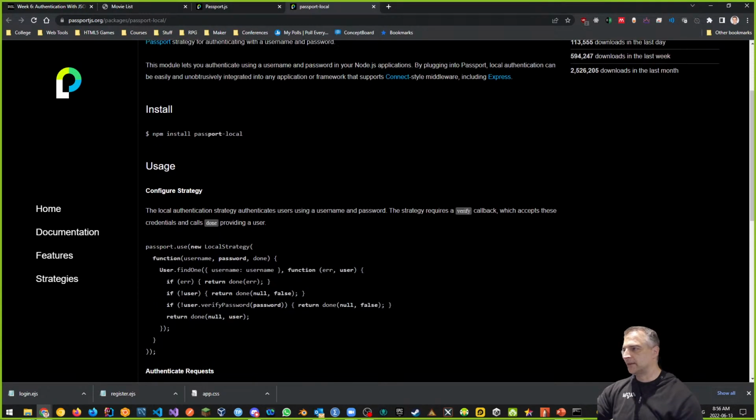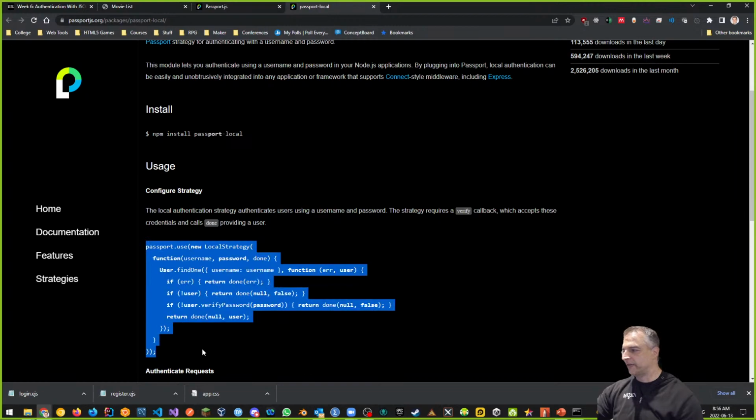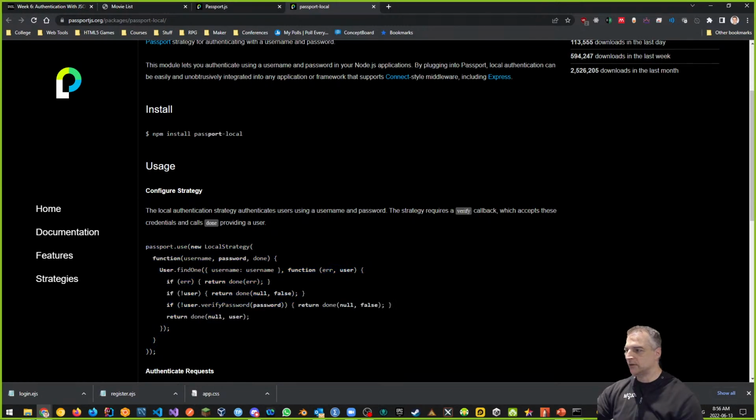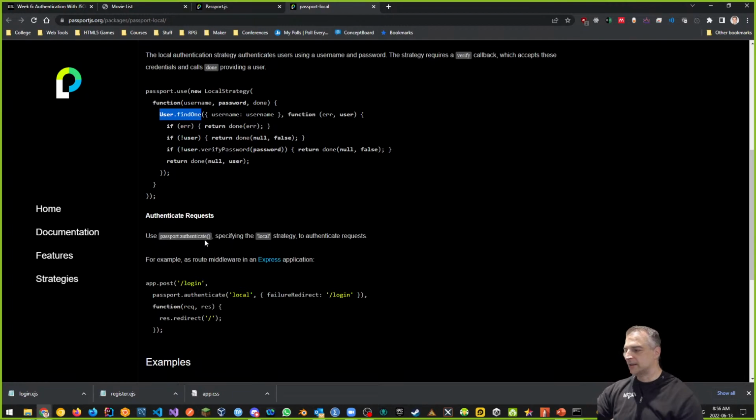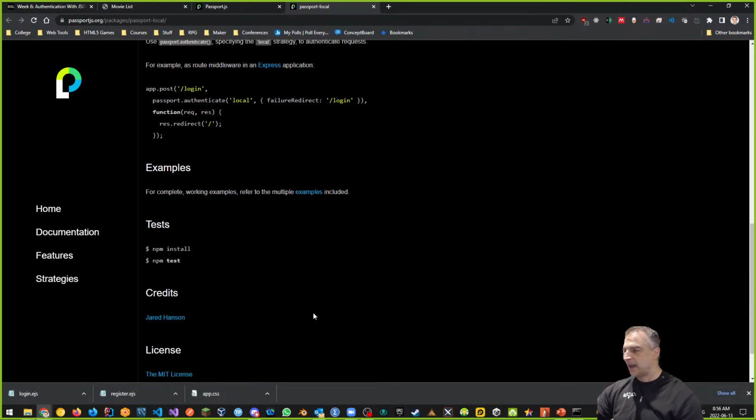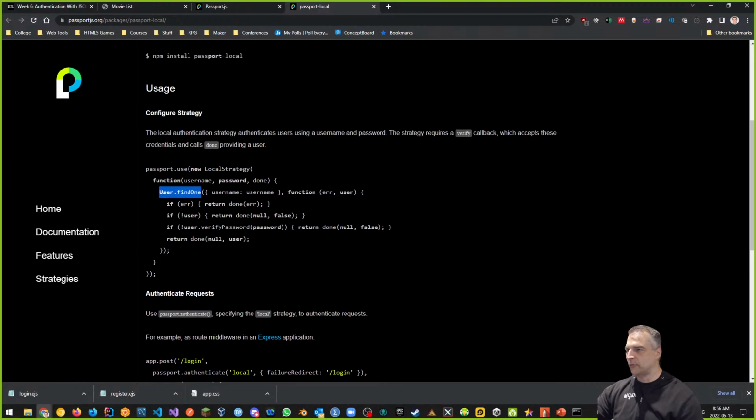Passport local is basically a module you install, and it talks about how you would use it. We need to install and configure Passport local so that it uses a strategy like this. Here's an example of finding a user in the database. We find one, that is the way it goes. They give you examples of what authentication requests look like, and it talks about how to install and test and everything else. So this is what we're going to be doing right now.